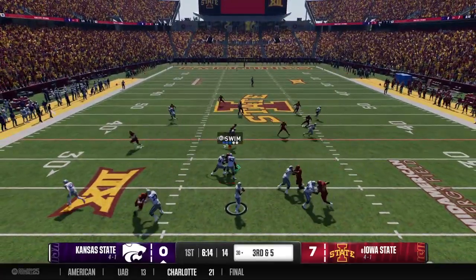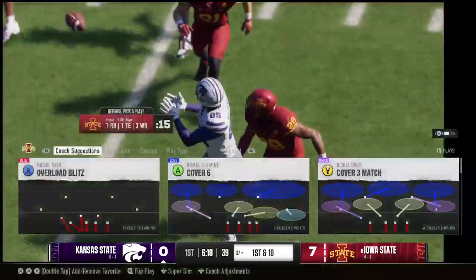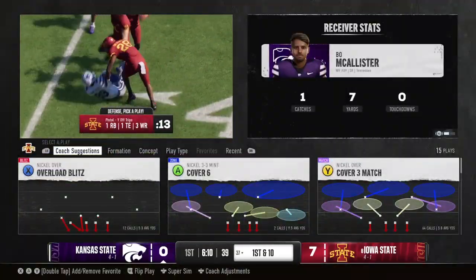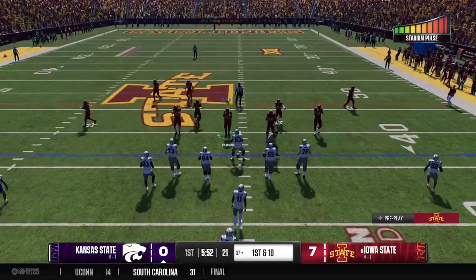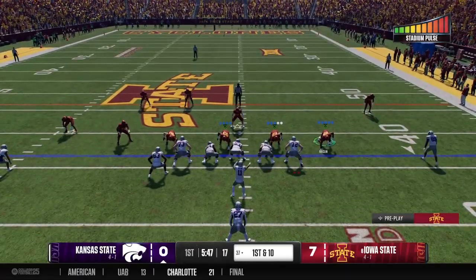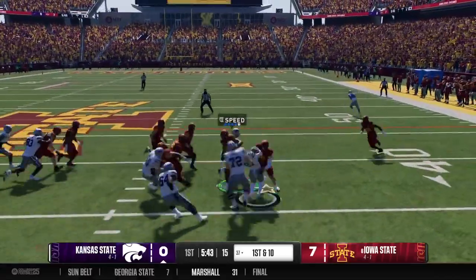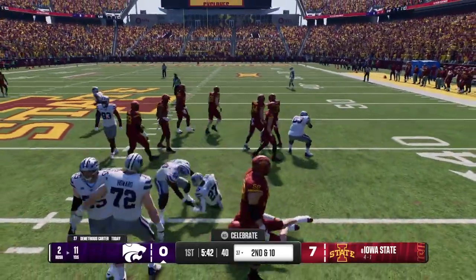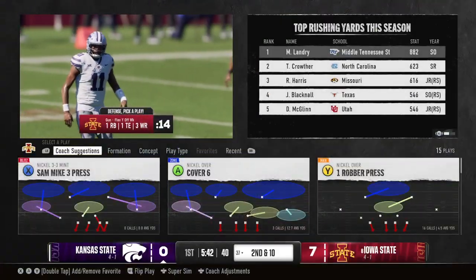From the gun, wants to pass. Got his man on the right. Good job running that route to get past the sticks because he got nothing after the catch. Kansas State back at it after picking up the first down. Going to the ground. And the defense holds firm. No pickup at all on that play.